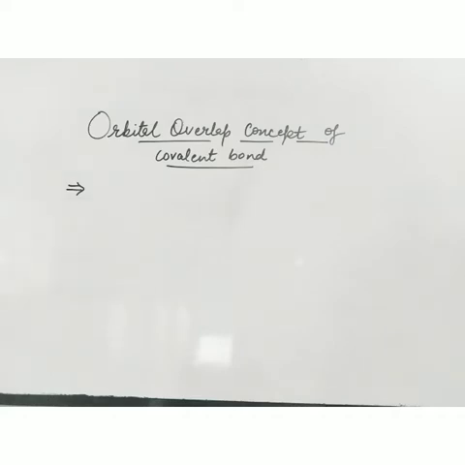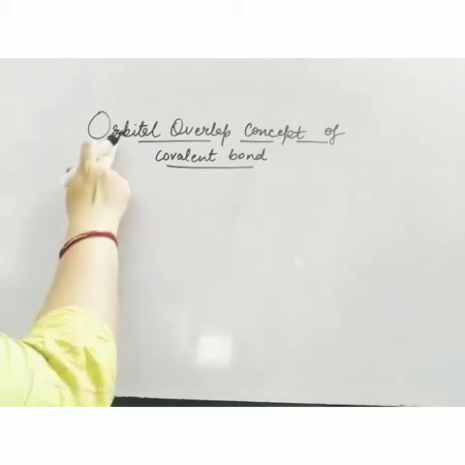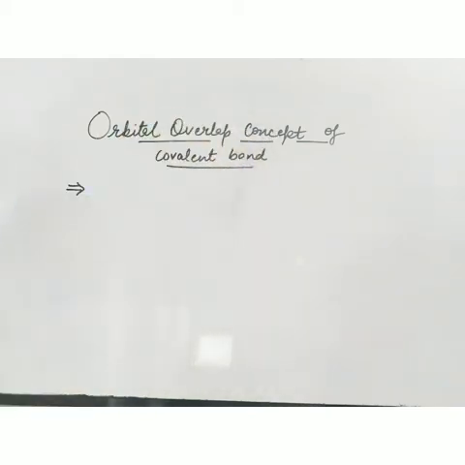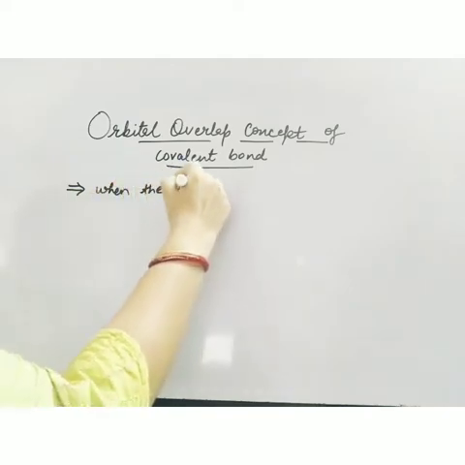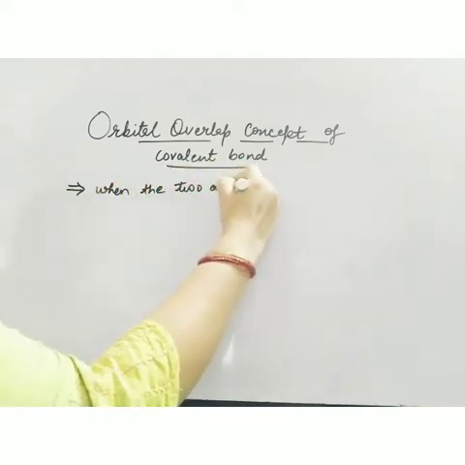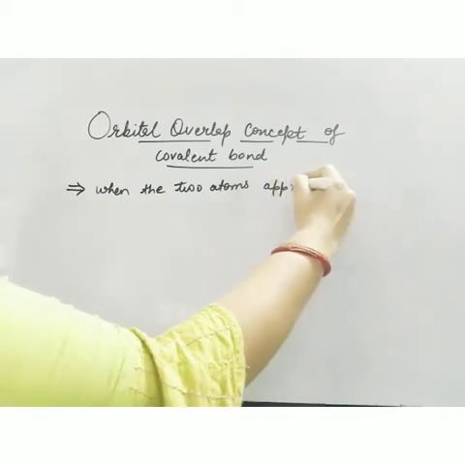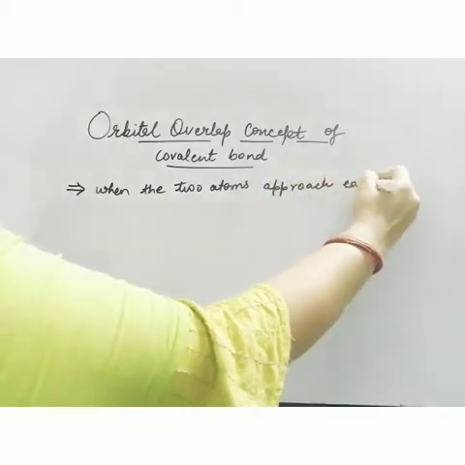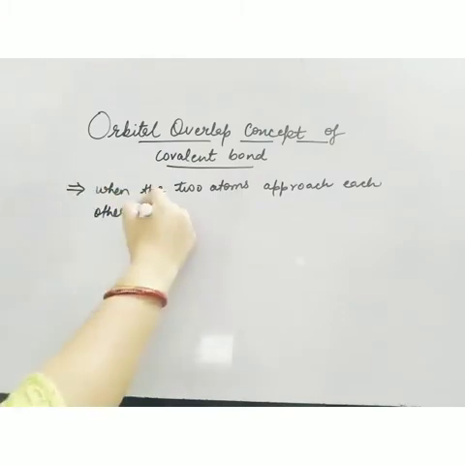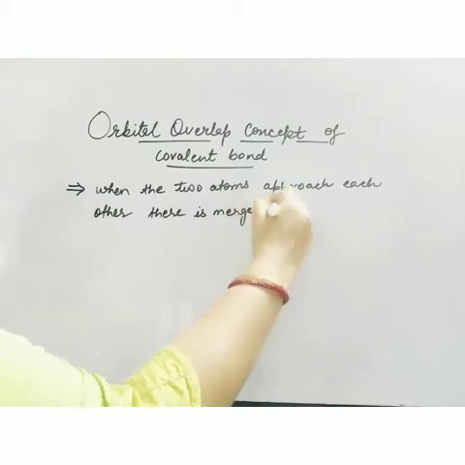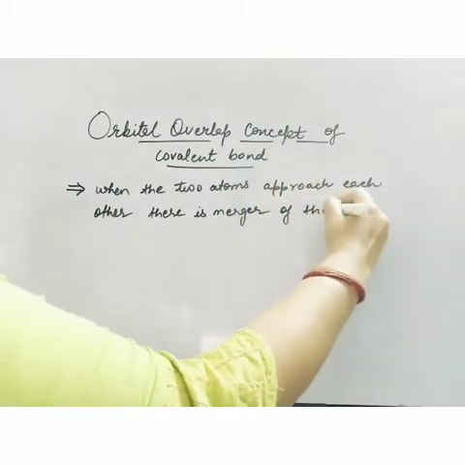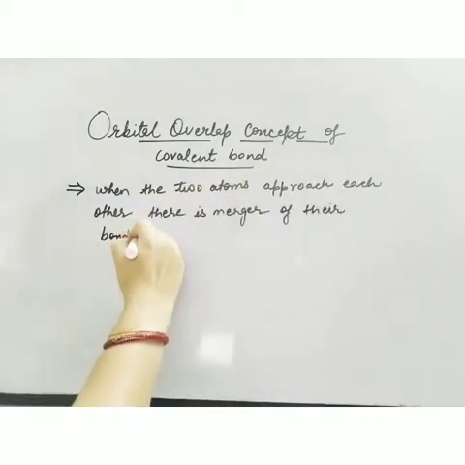Today in this video we'll discuss the next approach to covalent bond formation, that is the orbital overlap concept. Now what is the meaning of orbital overlap concept? When two atoms approach each other, there is a merger of their bonding orbitals.